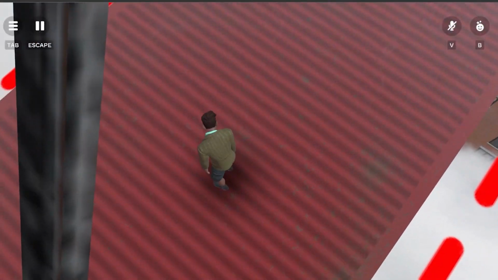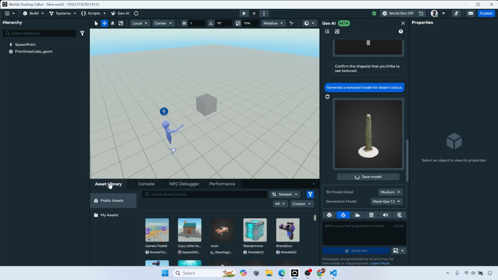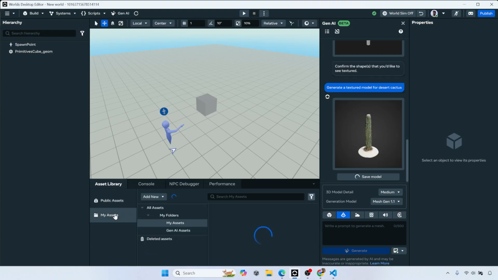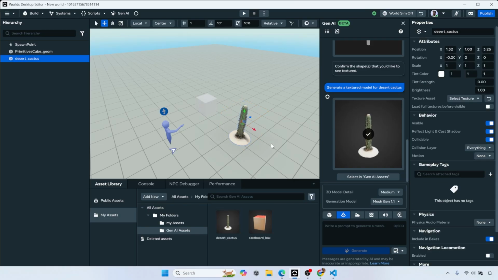Let's see. Okay, so there is our textured cactus. Let's save model. Now this part was kind of annoying. I think it saves the model. It just keeps doing this. It doesn't give you a confirmation. So I think you just go to asset library, then my assets, then Gen AI assets, and there you go, right here. And then all you do is drag it out here and there we go. We have a cactus.